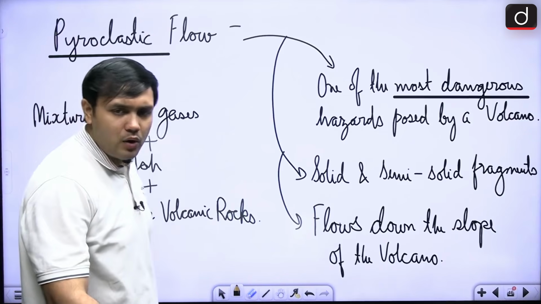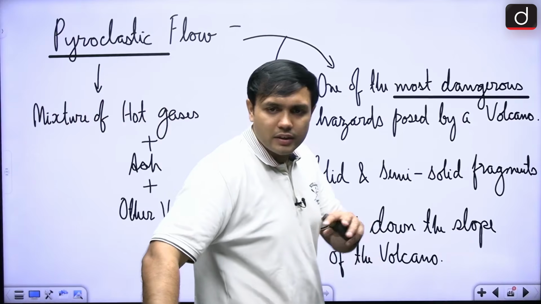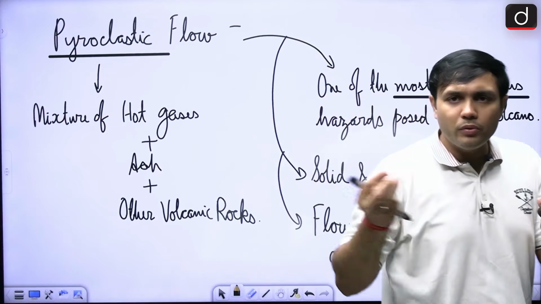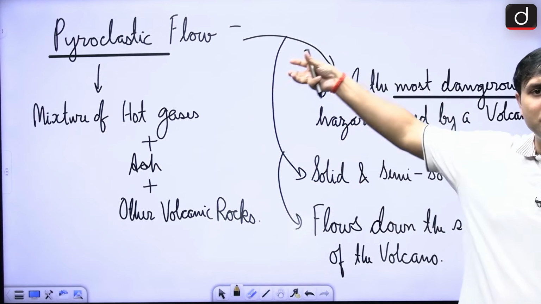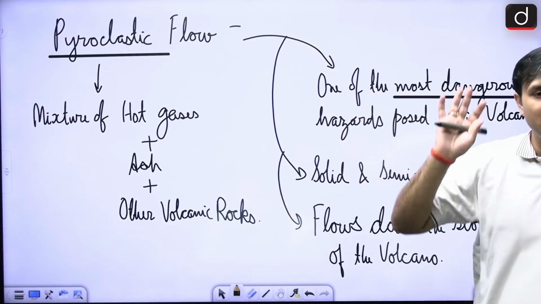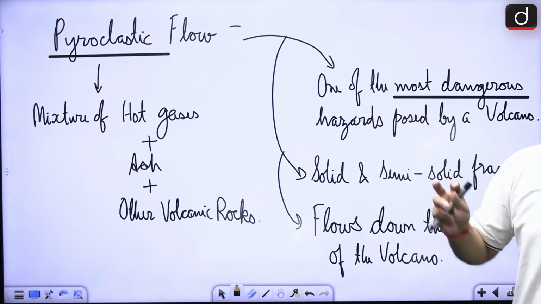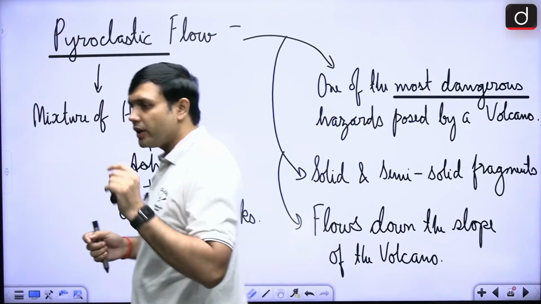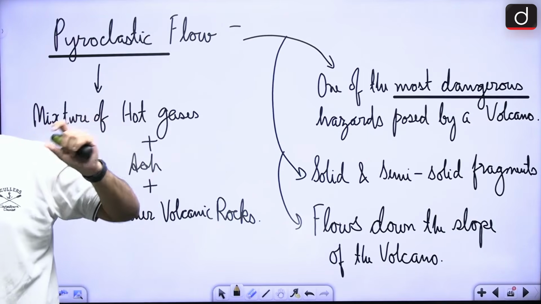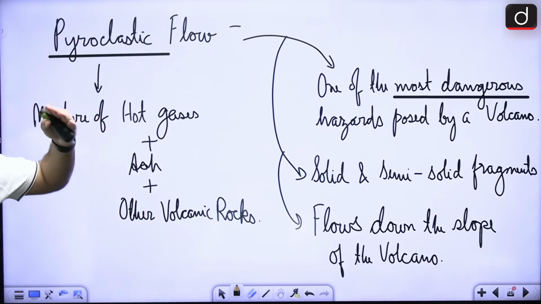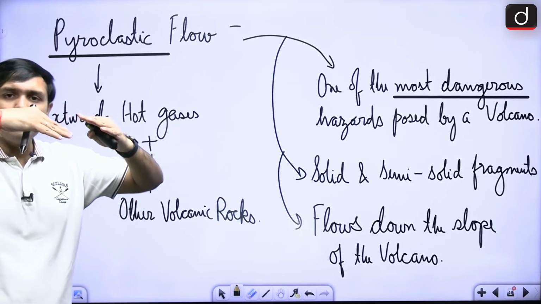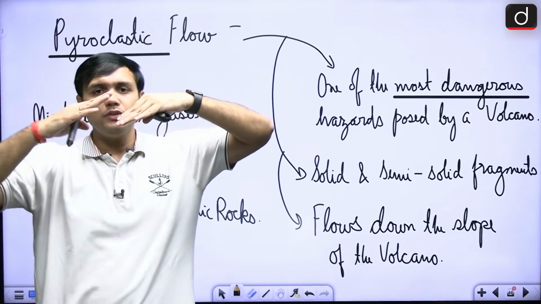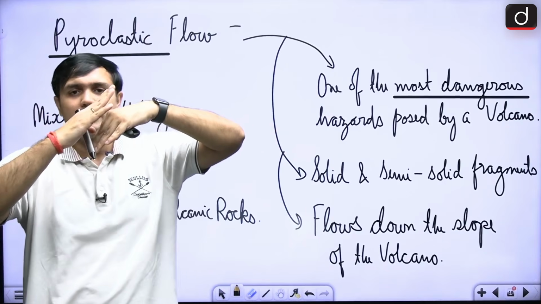Can anyone tell me how volcanoes are formed? What is the basic idea behind the formation of the volcano? Why is it that in some particular regions you will find a lot of volcanoes and in some particular regions there are no volcanoes? So, basically what is happening is we know about the movement of the tectonic plates. Now, as the plates are interacting with each other, they are going through a process of subduction. So, there is a collision. One plate is subducting, the other plate is moving up.